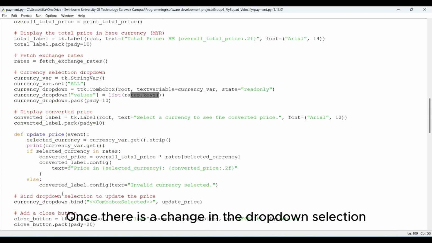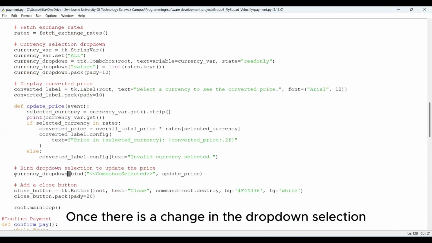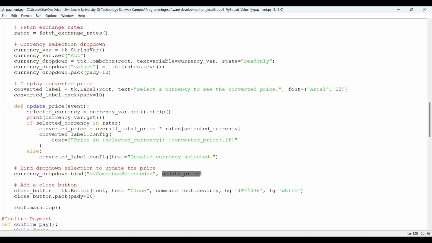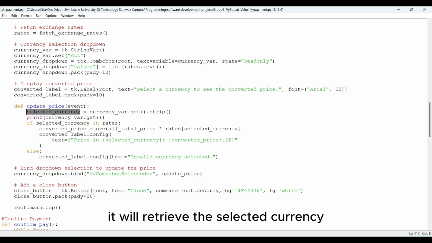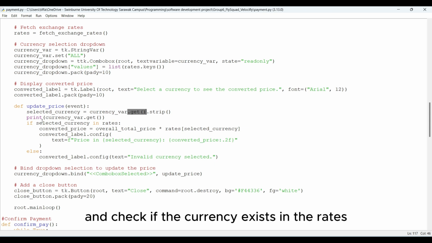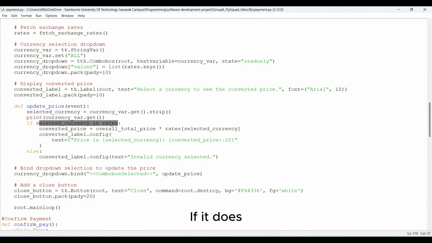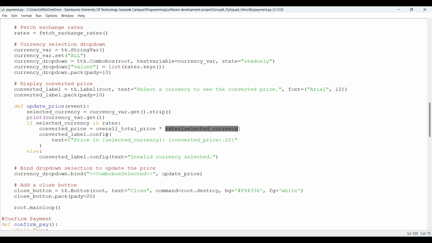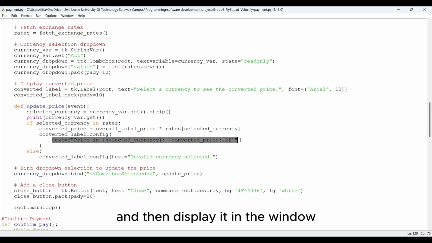Once there is a change in the drop-down selection, the update price function will be triggered. What is the update price function? It will retrieve the selected currency using the .get code and check if the currency exists in the rates. If it does, it will convert the total price in Malaysian ringgit to the selected currency based on the rate, and then display it in the window.